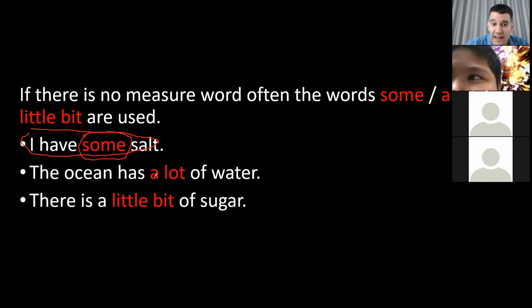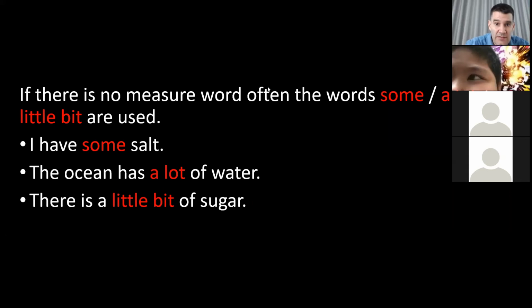The ocean has 1 million liters of water. There's more than that, but I don't know how many. But it has a lot of water. So you can just change the amount plus the measure word to just one of these words. Some, a lot, or a little.